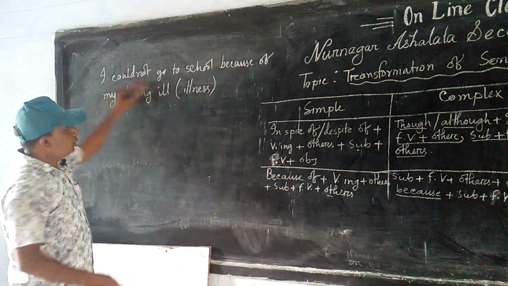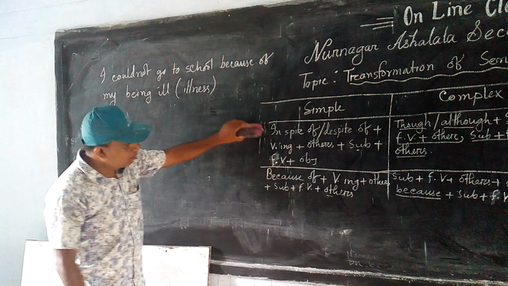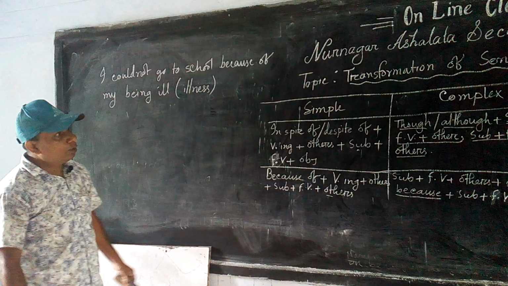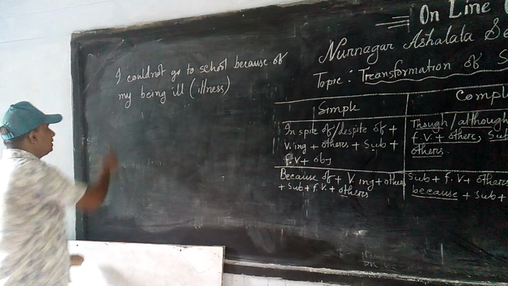I could not go to school because of my being ill. This is a simple sentence. Now I will show you how it can be changed into complex.